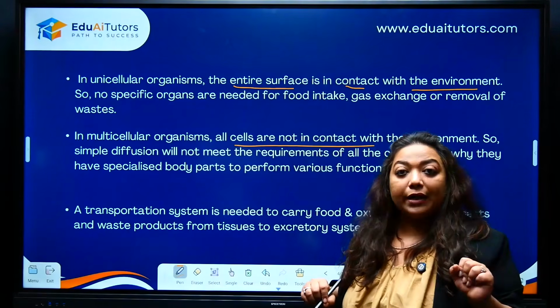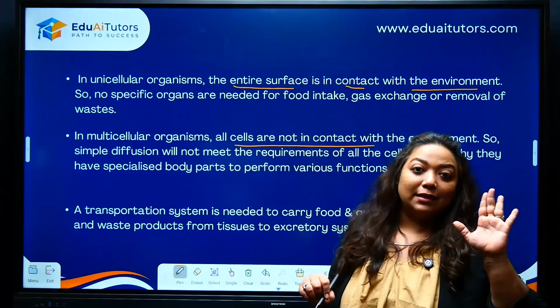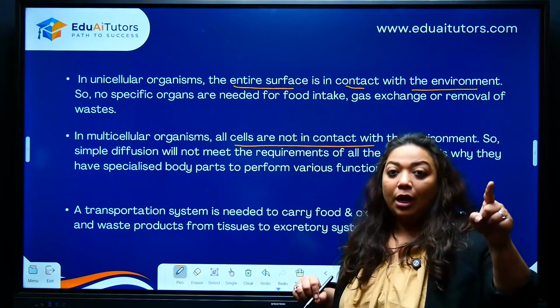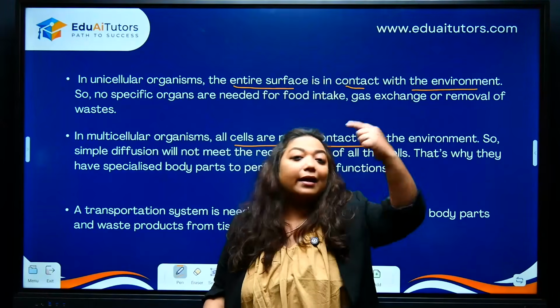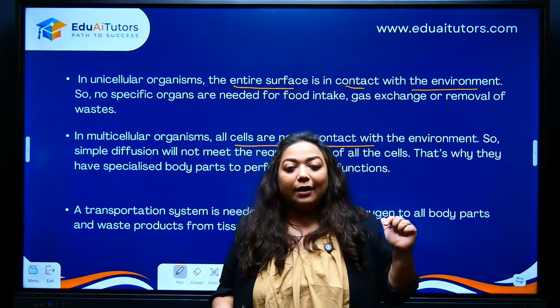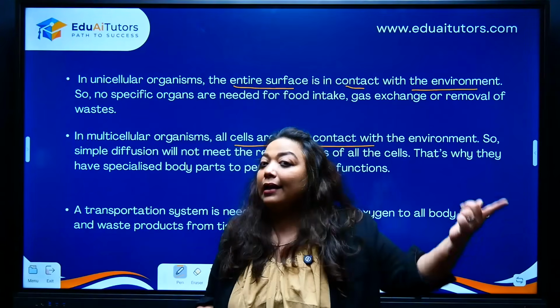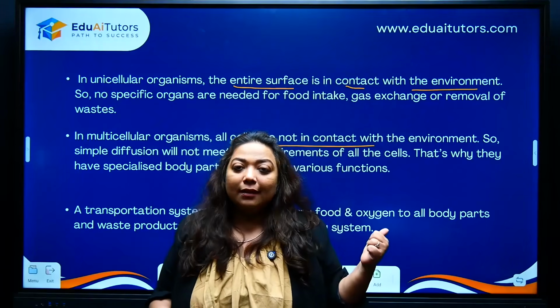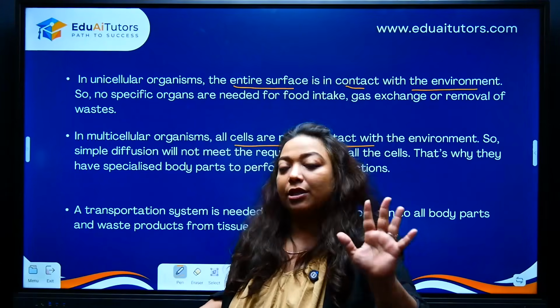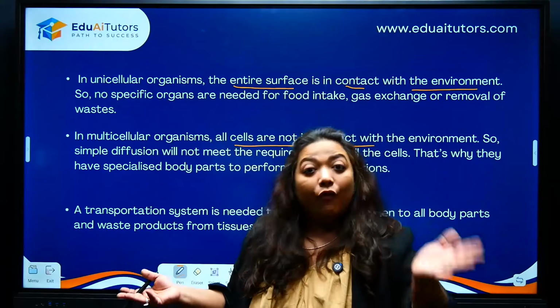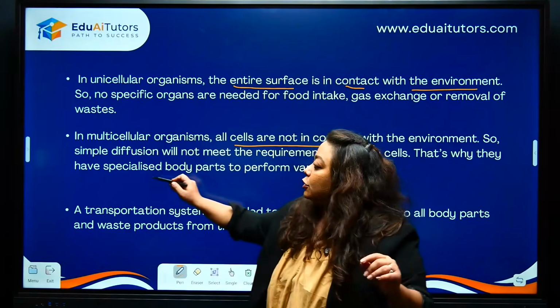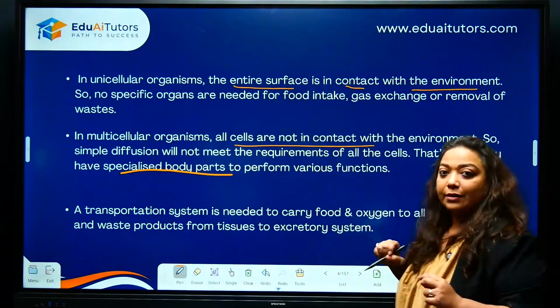Because multicellular organisms do not have their cells in direct contact with the environment, they cannot directly access the necessary respiratory gases. They cannot directly eliminate the harmful toxins. They cannot directly get the digested or nutritive material. For that, we have specialized body parts.